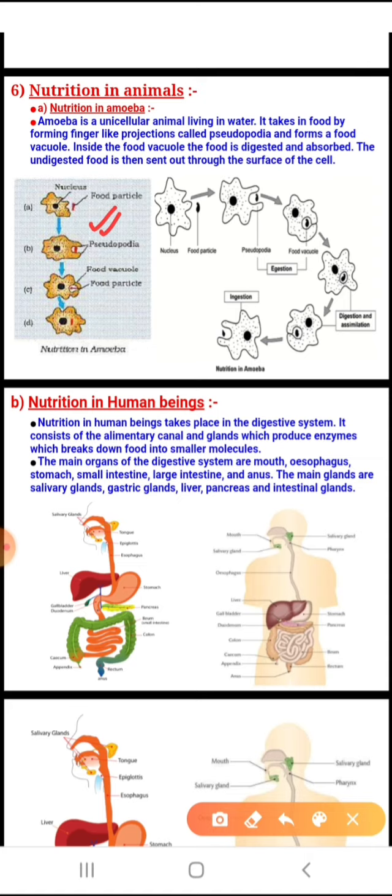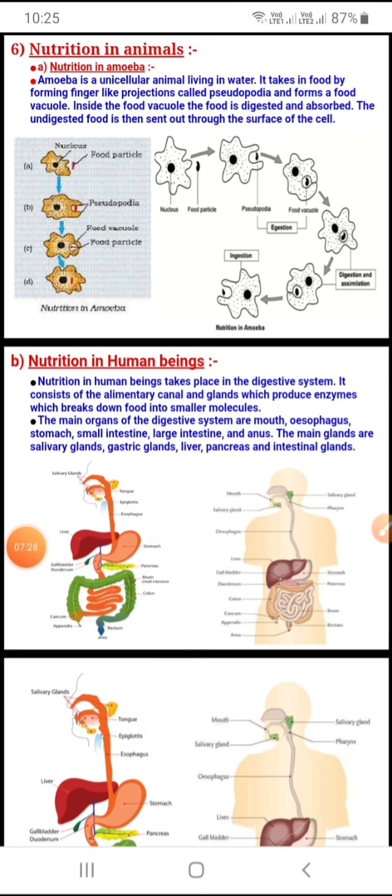The first thing is ingestion, the second step is digestion, the third step is assimilation, and after assimilation, one step which is not shown in the diagram, which you can show by yourself, is egestion. Egestion means just removing. You can see here this step is called egestion. Once it is digested, it has to be removed from the body. So students, you have understood nutrition in amoeba. You will follow the steps, and then you can draw the diagram and write the answer on your own.